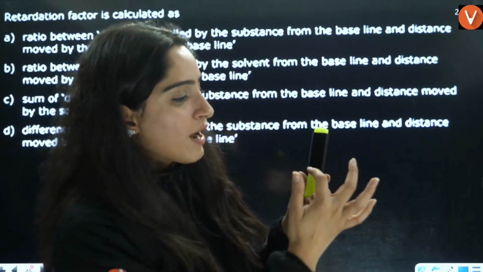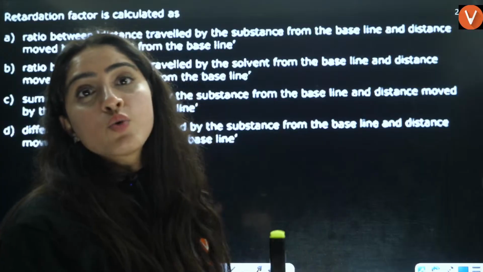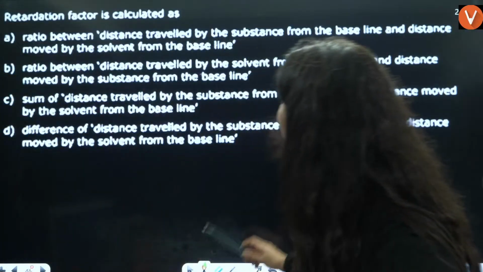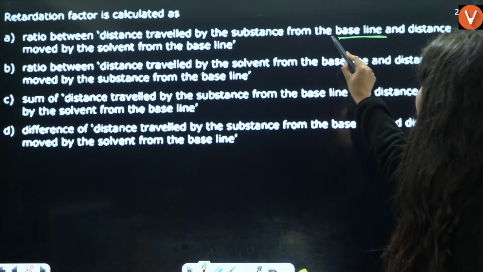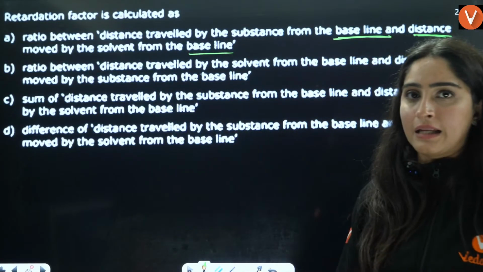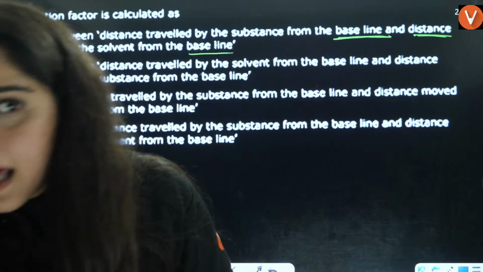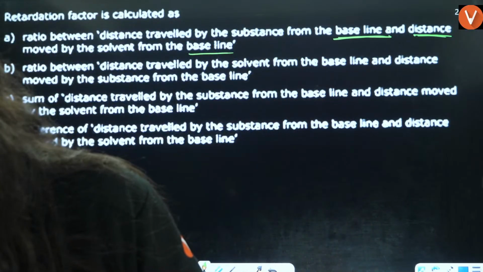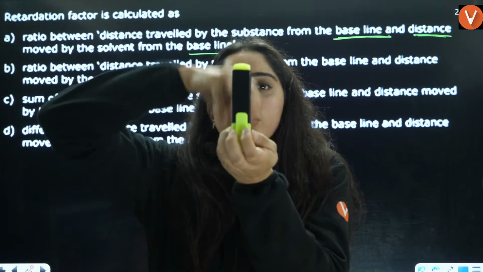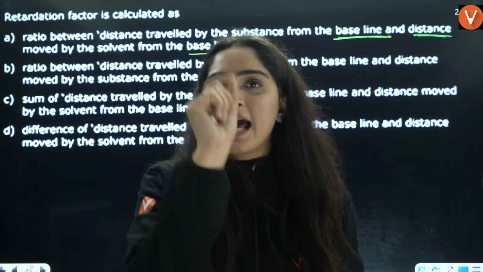Due to chromatography, the components will get split into A, B, C, D, whatever number of components you have. So what is a retardation factor? Suppose A is over here, B is here, C is here. From the baseline, the distance you have, the division of that will give you the retardation factor. Basically, it is the ratio of the distance traveled by the substance from the baseline to the distance moved by the solvent from the baseline. The solvent is there from where I am putting it, for example in the glass. So the solvent has moved to that amount, and the component has moved to what amount?